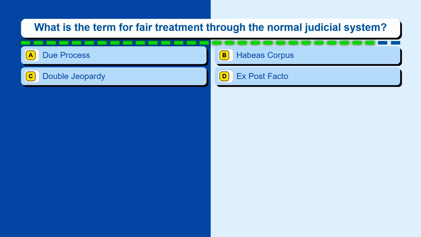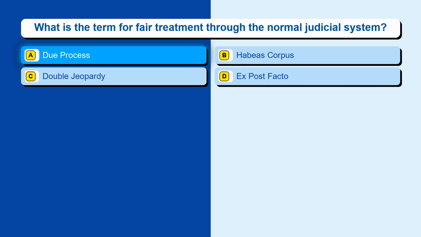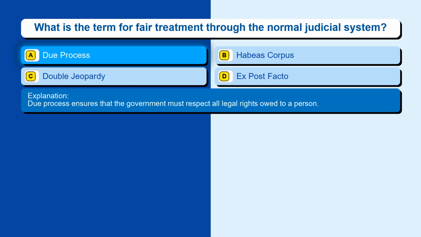Question 22. What is the term for fair treatment through the normal judicial system? Option A, due process. Option B, habeas corpus. Option C, double jeopardy. Option D, ex post facto. The correct answer is option A, due process. Due process ensures that the government must respect all legal rights owed to a person.